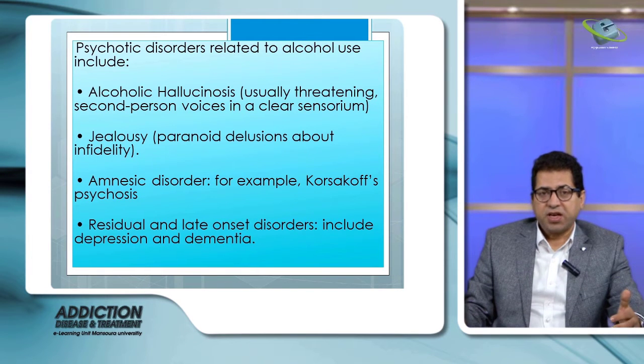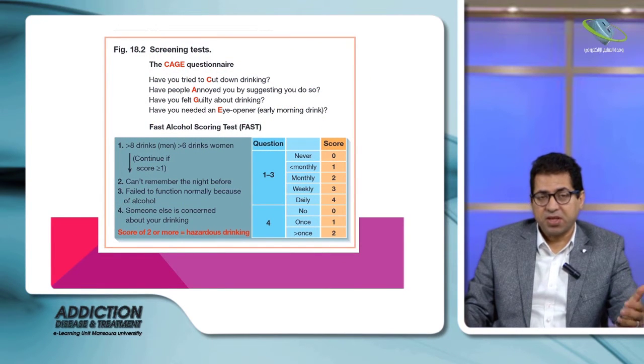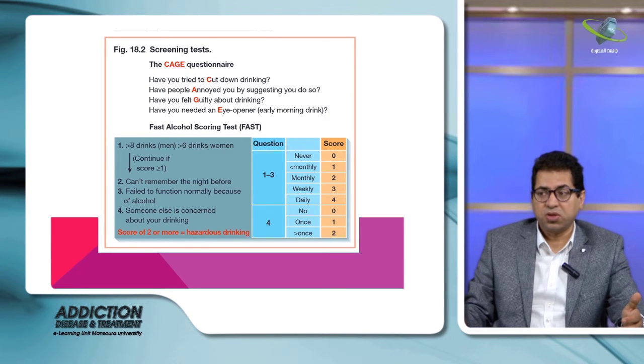We have a very rapid test to know whether people who drink alcohol have become dependent, called the CAGE questionnaire. It has 4 questions. First, have you tried to cut down drinking? Second, have people annoyed you by suggesting you do so?